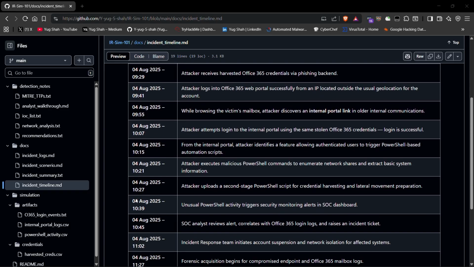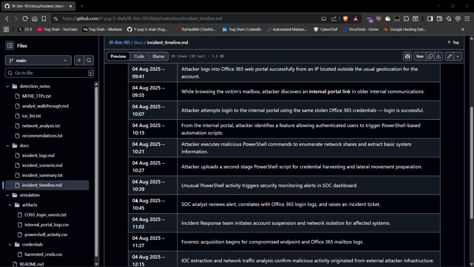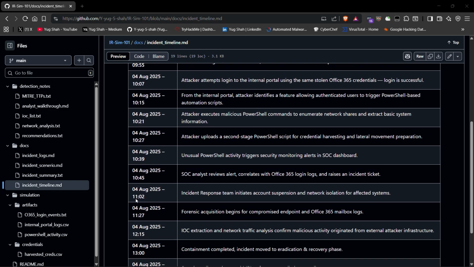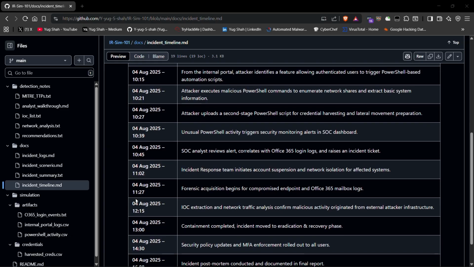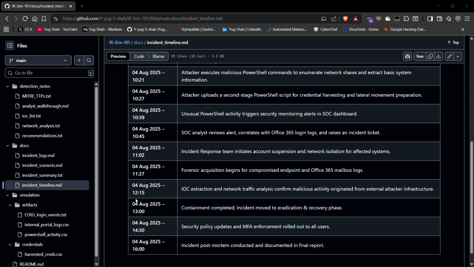At 10:39, monitoring alerts fire. By 11:02, account suspension and network isolation are underway. Forensics begin at 11:27, containment is solid by 13:00, and by 16 hours, the postmortem is done and policies, including enforcement, are updated.